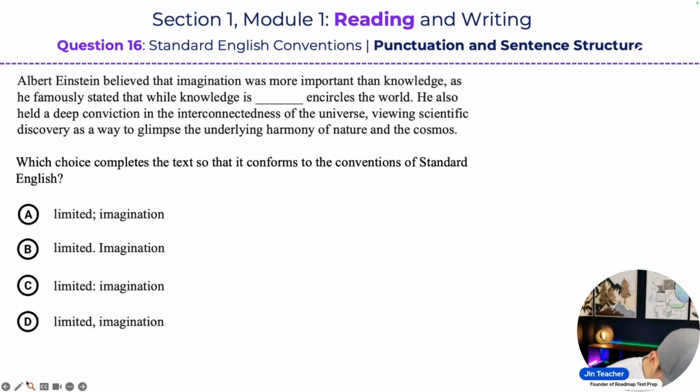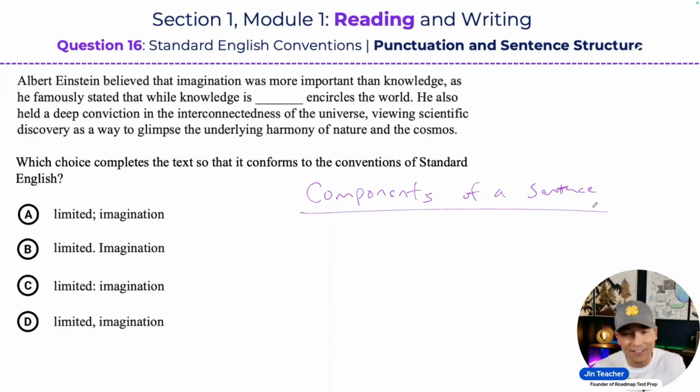So let me briefly talk about some of the elements that I'm referring to. You have to learn the different components of a sentence. A component is basically a part. There are various parts of a sentence that you have to not just be familiar with, but be able to recognize, identify, track, and analyze, and that can be hard to do when the sentence you're given is very complicated. There are 5 basic components of a sentence that you have to be extremely familiar with.